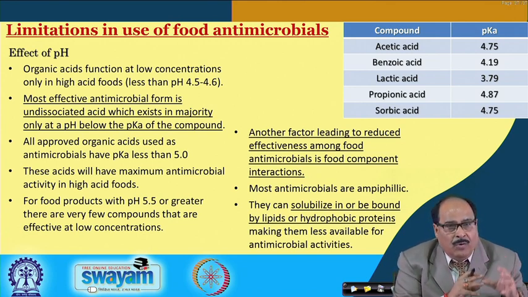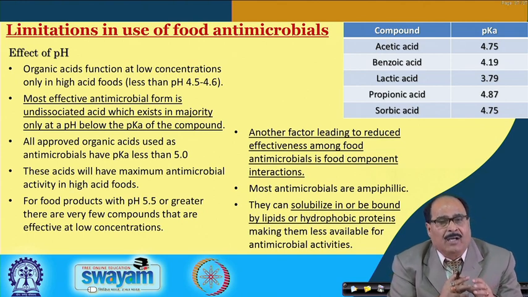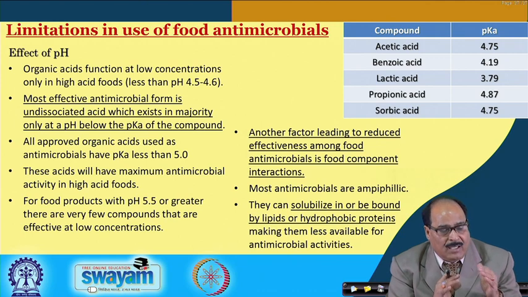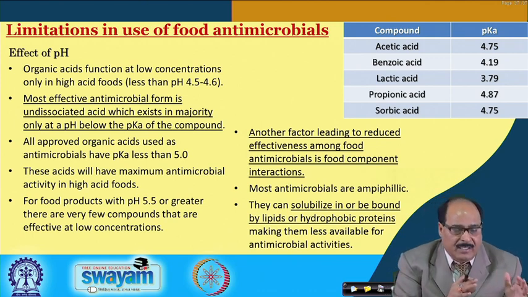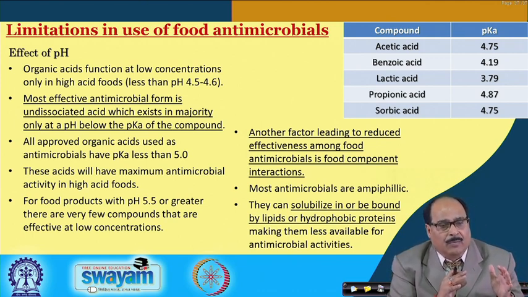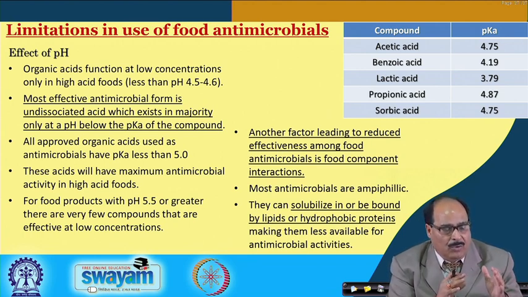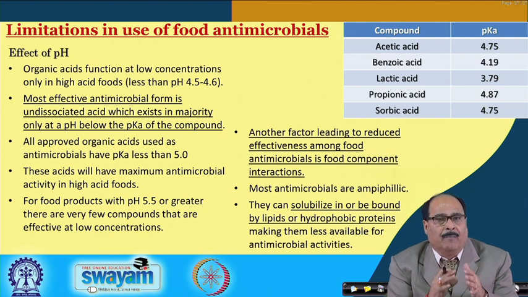The most effective antimicrobial form is the undissociated acid, which exists in the majority only at a low pH or at a pH below the pKa of the compound.